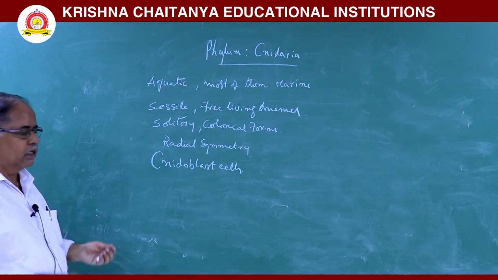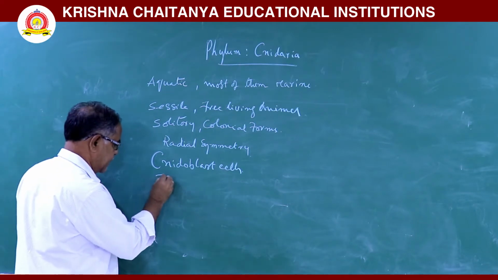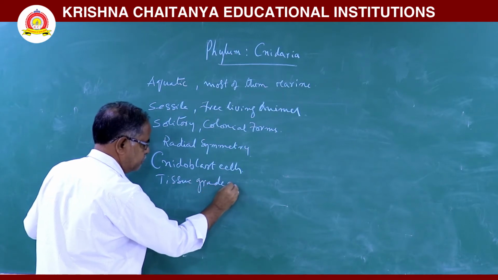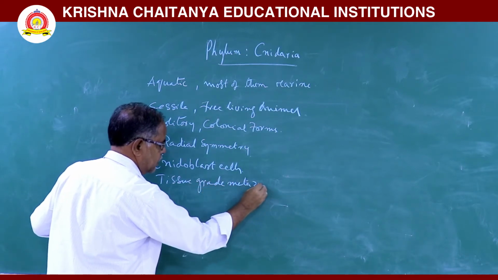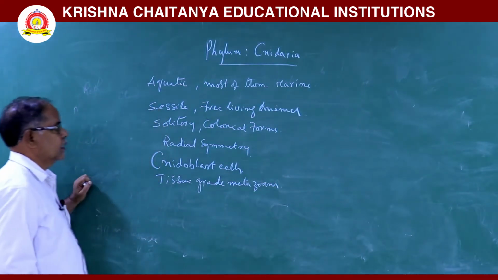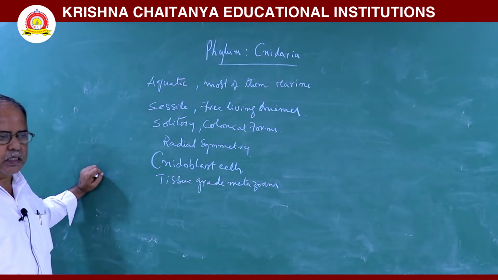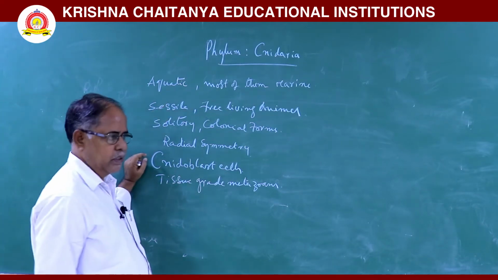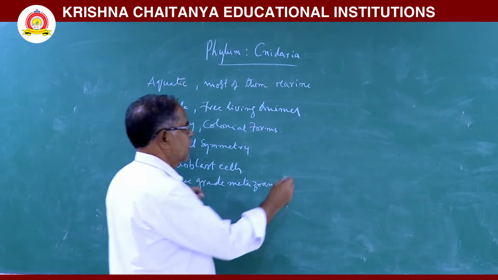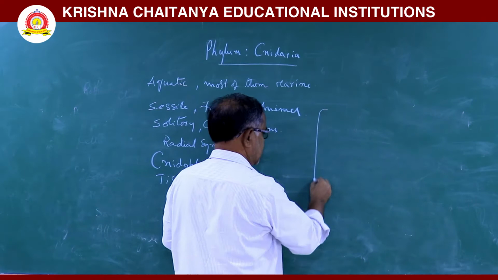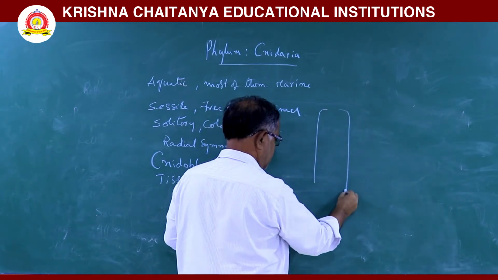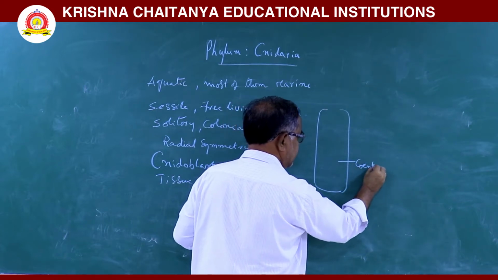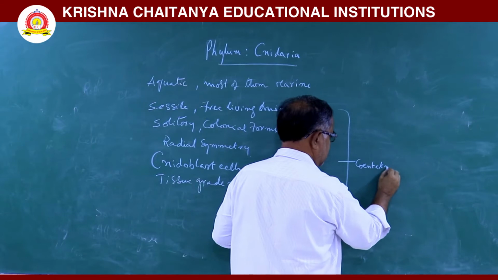Next, they are first tissue grade metazoans. In these animals, first tissues are formed. A body cavity is there, called the coelenteron.